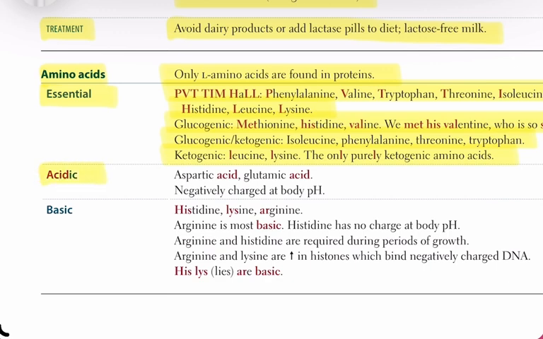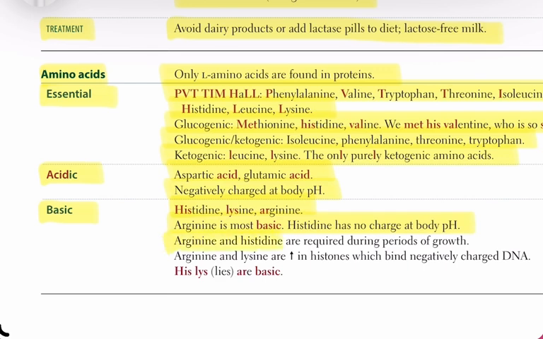Acidic amino acids include aspartic acid and glutamic acid. These are negatively charged at physiologic pH. Basic amino acids include histidine, lysine, and arginine. Arginine is the most basic. Histidine has no net charge at physiologic pH.